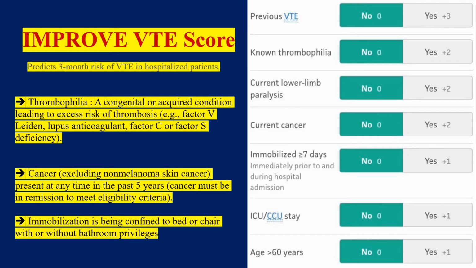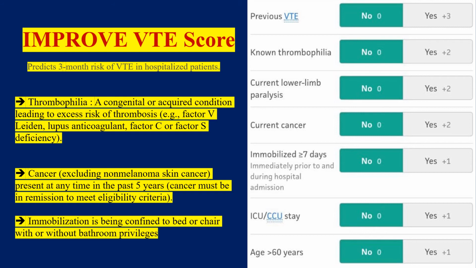Let's have a look at the IMPROVE VTE score. The IMPROVE VTE score predicts the 3-month risk of venous thromboembolism in hospitalized patients, and it includes the following parameters: previous VTE, that is previous venous thromboembolism. If the history is present, we are supposed to give a score of 3. Known thrombophilia.